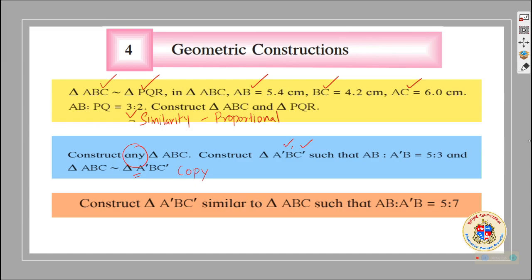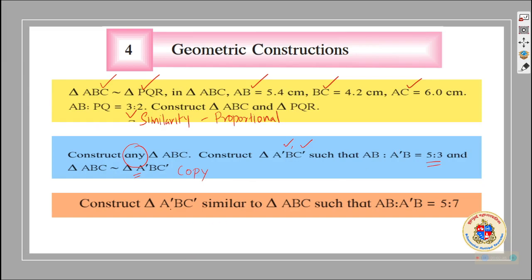Here also the ratio between the sides is given. This is the second type of construction you have to study, where you are constructing similar triangles where the ratio of the sides is given. Again, when the ratio of the sides is given but no measurement is given, no centimeter or meter, this is a different type of construction.